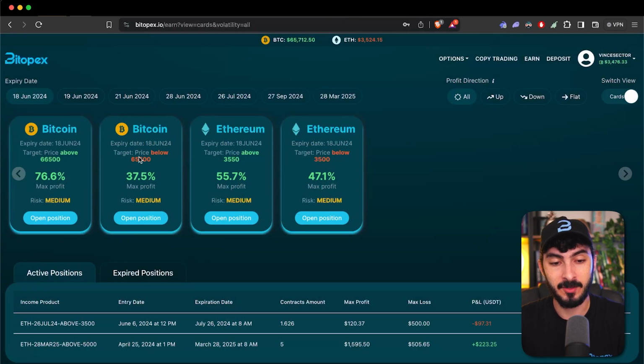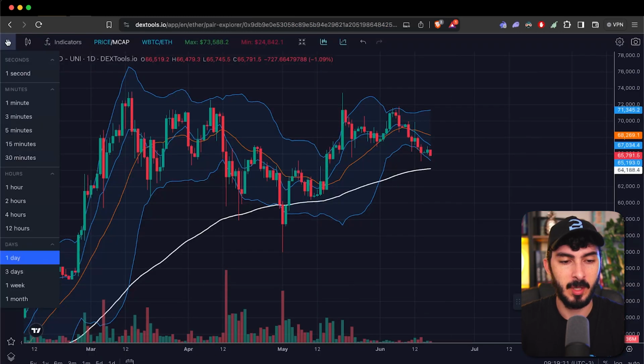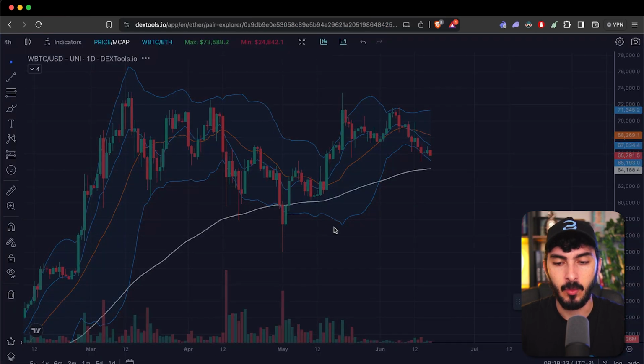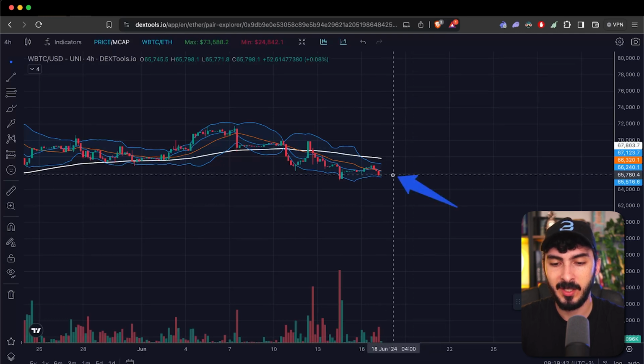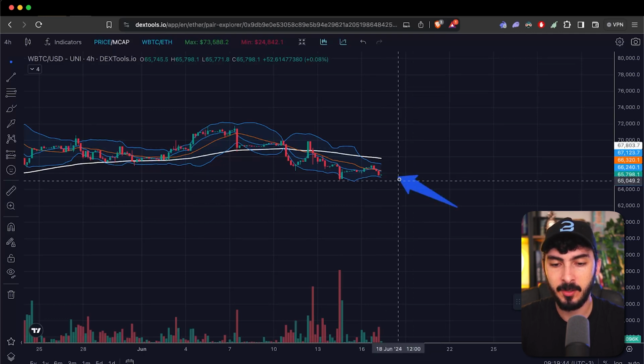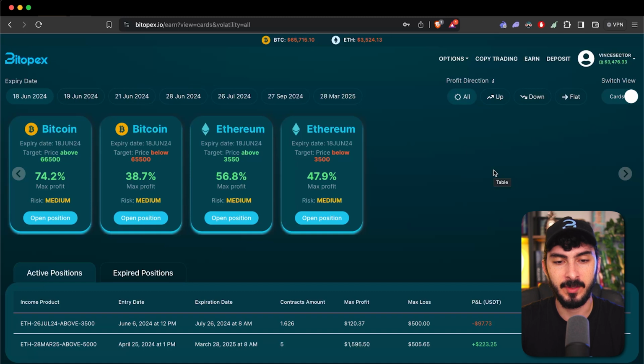And then we have this other one right here, which is 65,500, but now it is below. Do you think it will be below 65,500 by tomorrow at 8 a.m. UTC, which is when it expires? So do you? Well, you go back right here. Maybe you filter to, I don't know, 4 hours, and you see that 65,500 is right above here. So do you think Bitcoin will close below this right here, or is it going to be above? Well, currently it is at 65,700. So I do believe that it will be below this, and this will give me a payout of 38.5%.